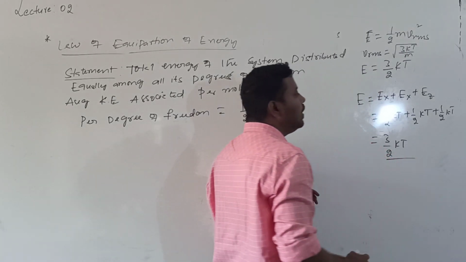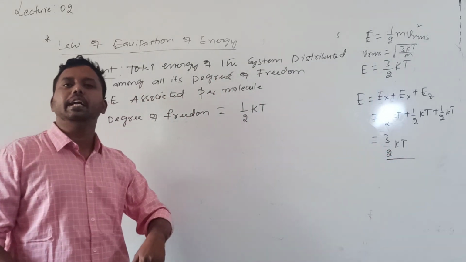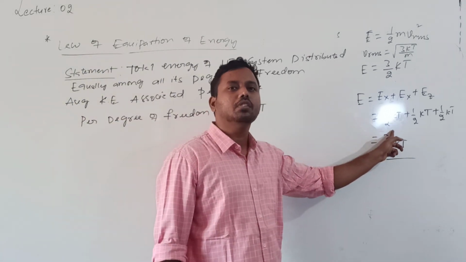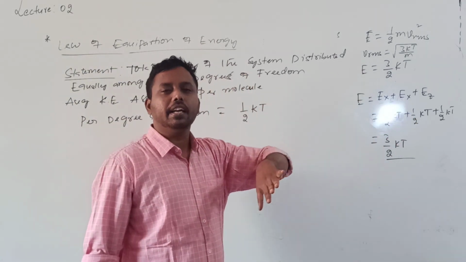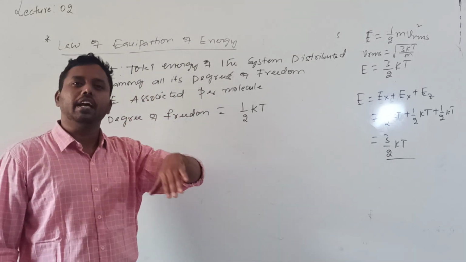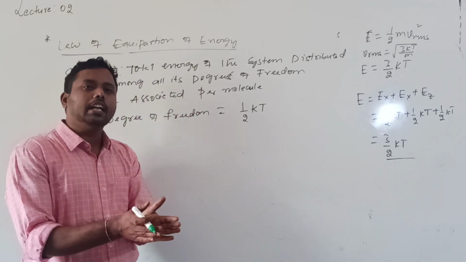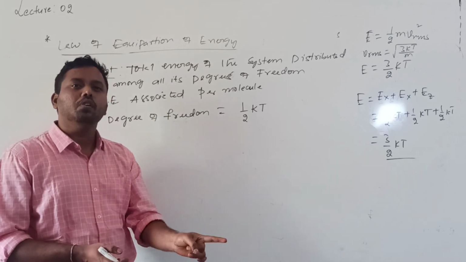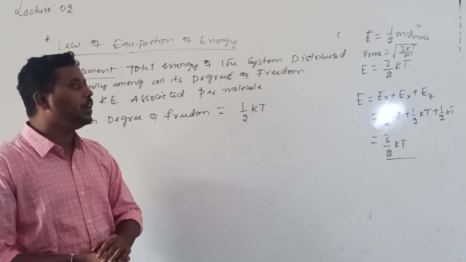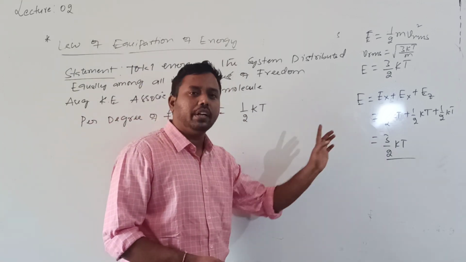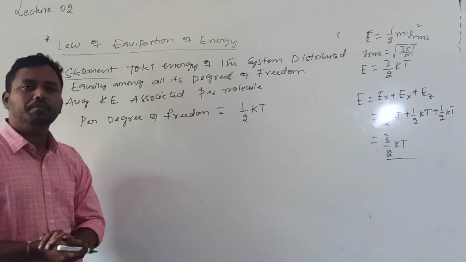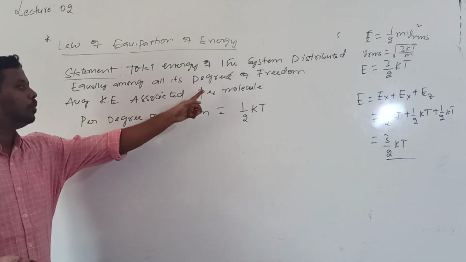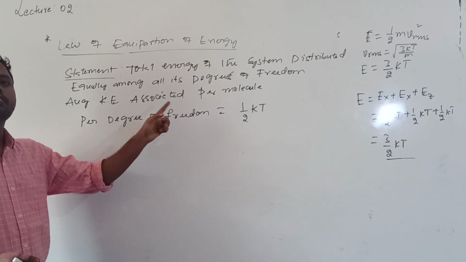What does it mean? The energy associated per molecule per 1 degree of freedom will be equal to how much? 1/2 into kT. Whatever gas you take, either monoatomic or diatomic or triatomic, the energy associated per molecule per degree of freedom is given by what? So this 1/2 into kT. That is the statement. So this is the average kinetic energy associated per molecule per 1 degree of freedom.